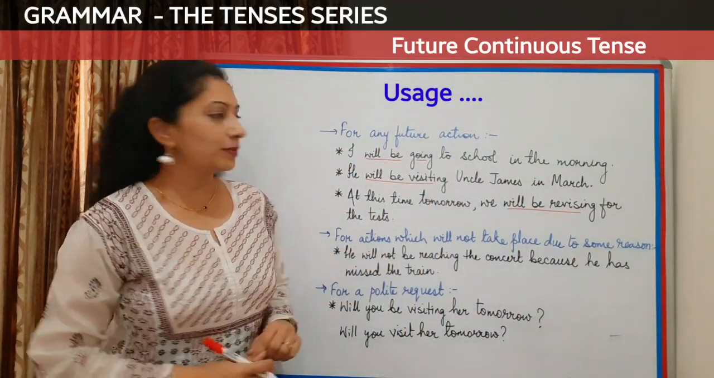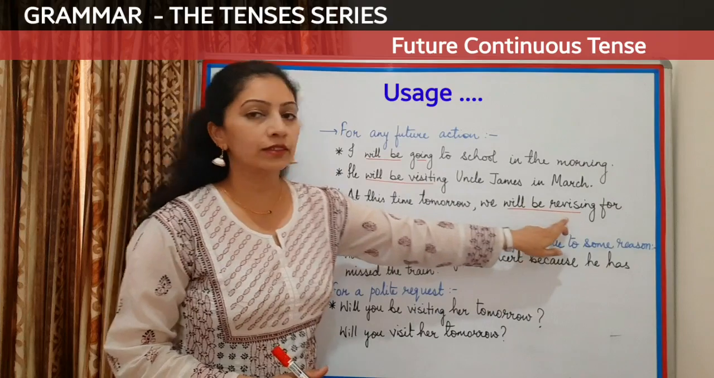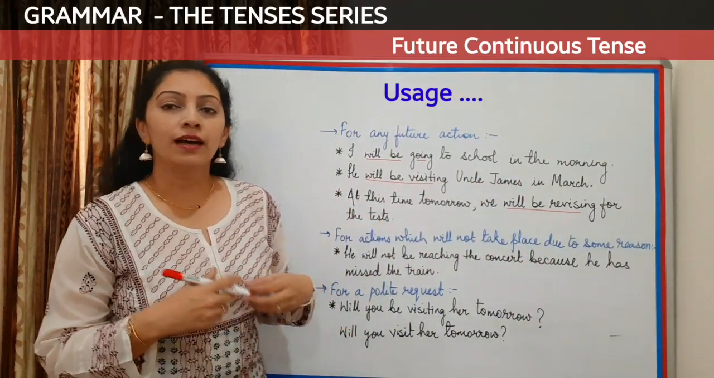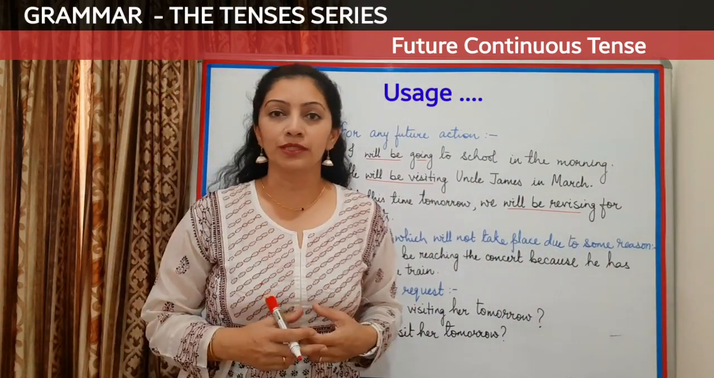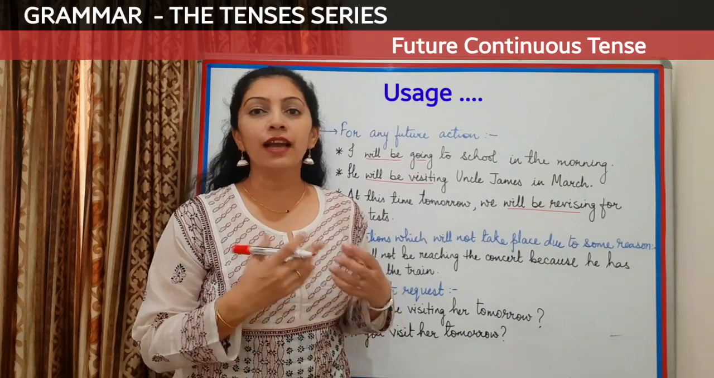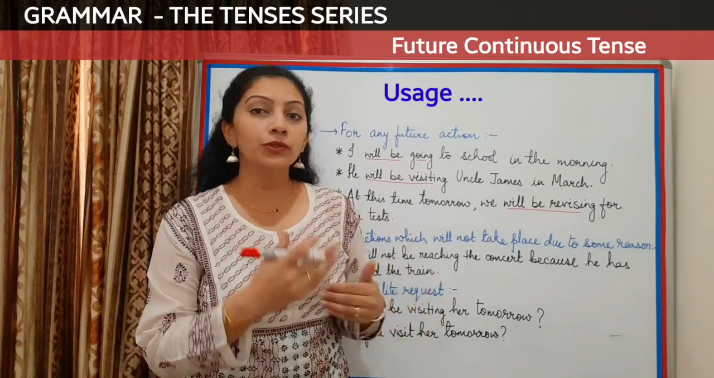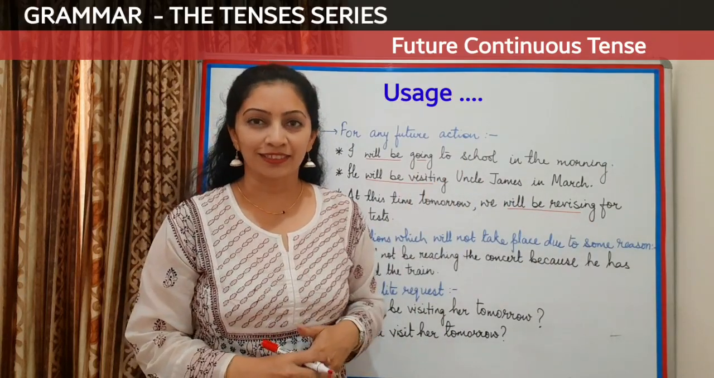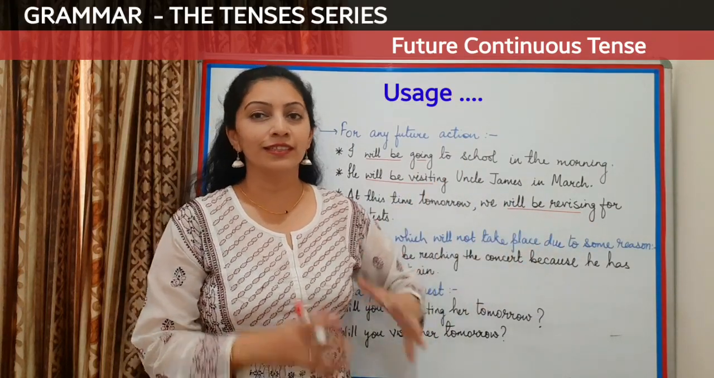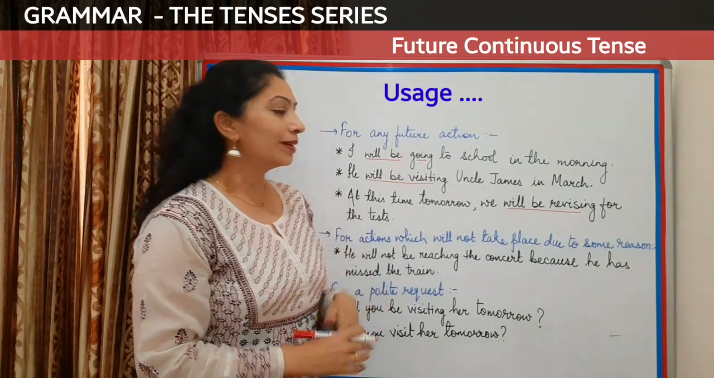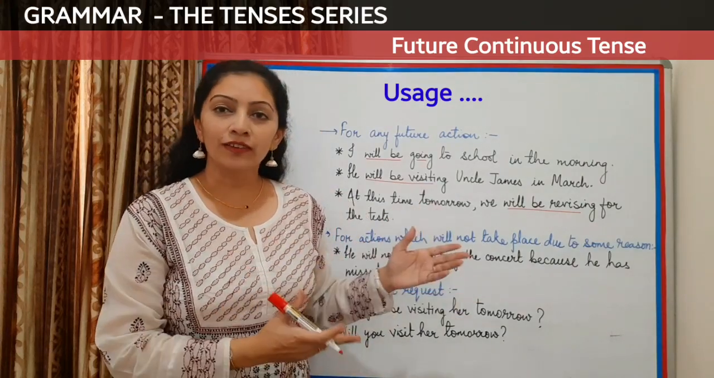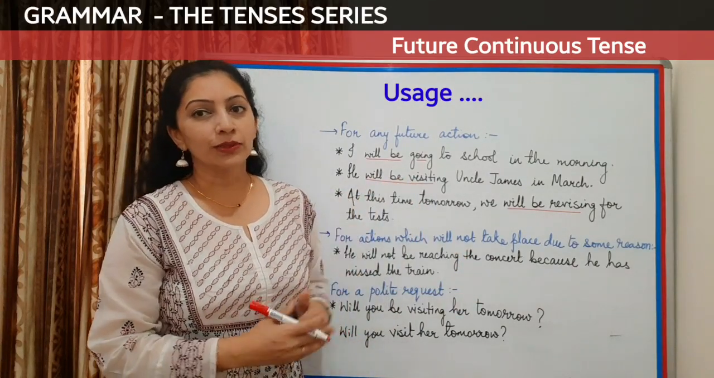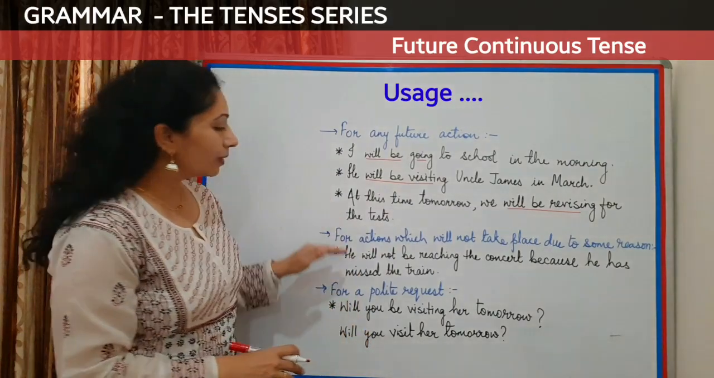Now if you look at the verbs here, going, visiting, revising, these verbs are the dynamic action verbs, which means a very specific action is happening here and the doer is moving while doing this action. It is not stative, it is dynamic. So for dynamic verbs, we generally use continuous tenses. Look at the next one.